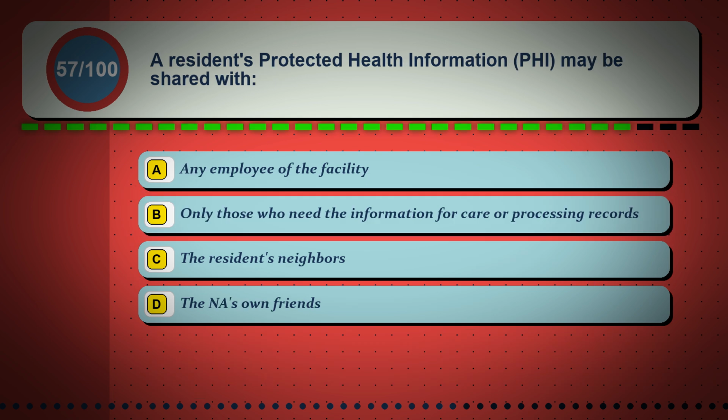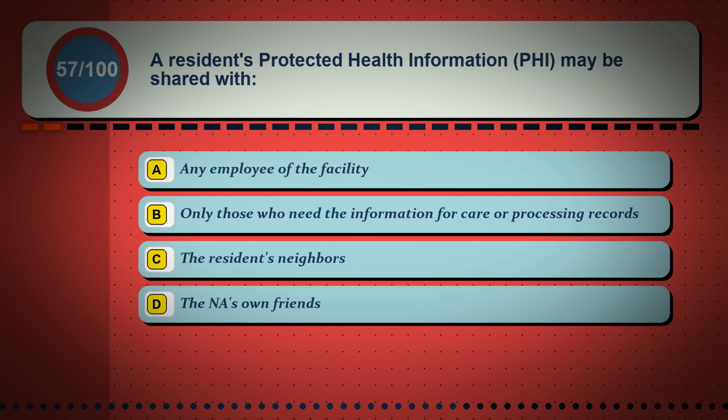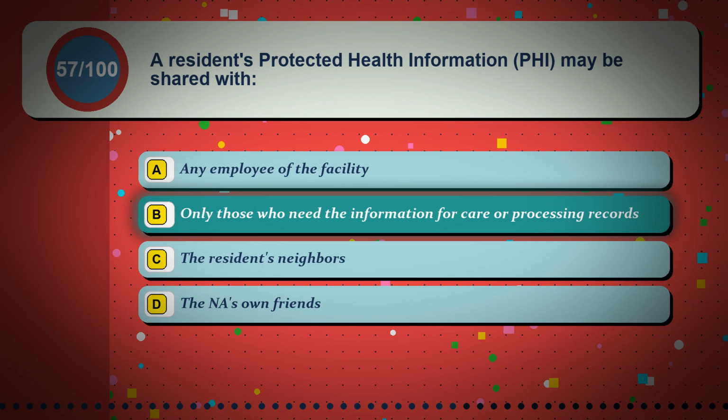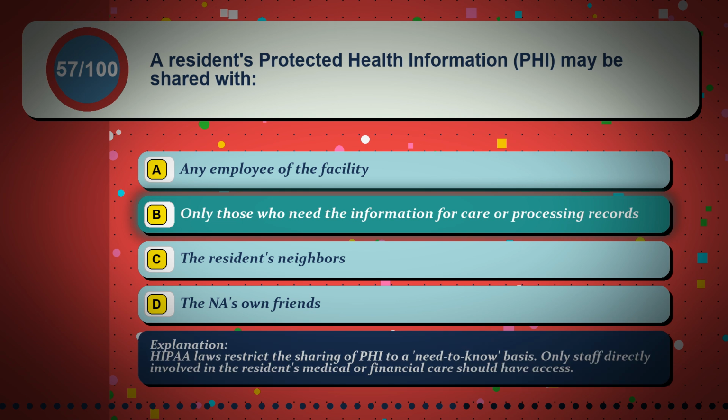Question 57. A resident's protected health information, PHI, may be shared with Option A. Any employee of the facility. Option B. Only those who need the information for care or processing records. Option C. The resident's neighbors. Option D. The NA's own friends. The correct answer is option B. Only those who need the information for care or processing records. HIPAA laws restrict the sharing of PHI to a need-to-know basis. Only staff directly involved in the resident's medical or financial care should have access.